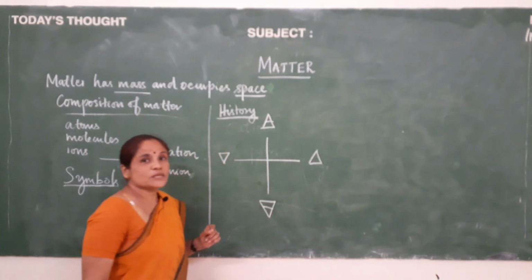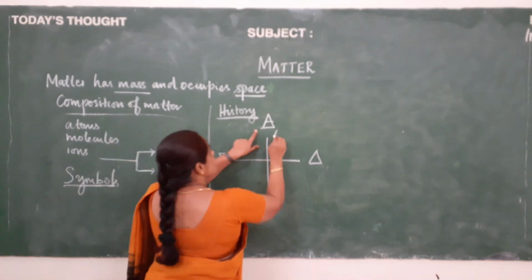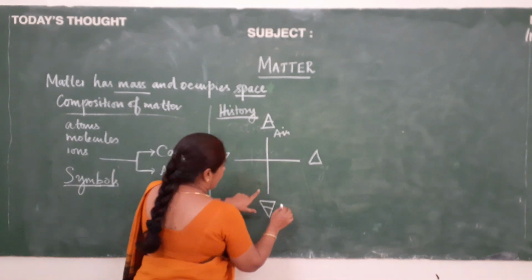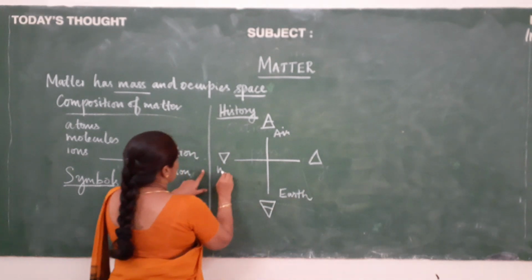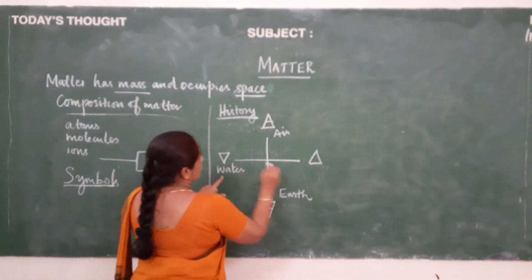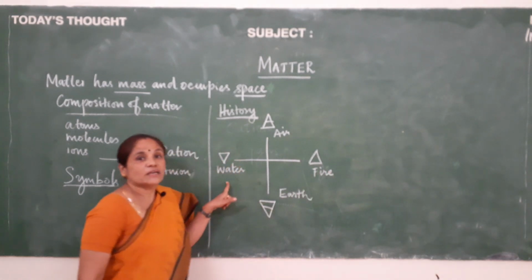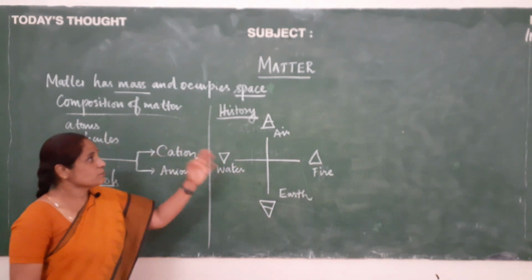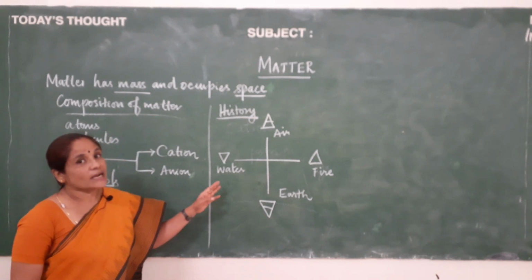The Greeks represented them by these geometric shapes, and this they call air, and this they call earth, and this is water, and this is fire. These are fundamental elements. These symbols were not only used by those people, they were also used by alchemists.